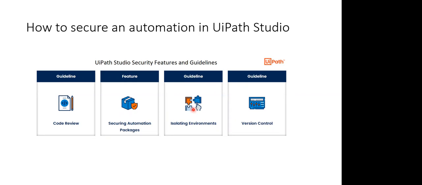At the Orchestrator level, there is already a versioning control mechanism. Whenever we publish any package to Orchestrator, by default its version gets incremented, and we publish with the latest version. So that versioning control is already there, and that is at the NuGet package level. However, UiPath also recommends having version control at the Studio level. How can we do that?